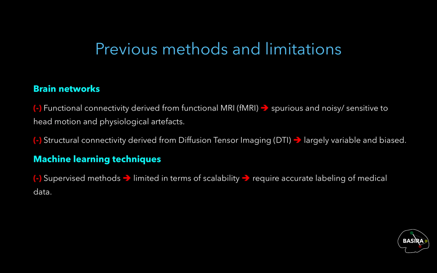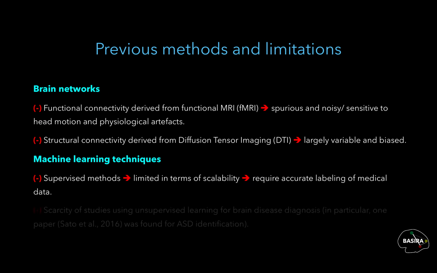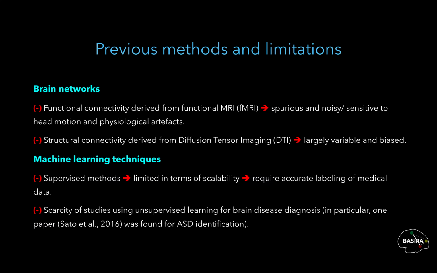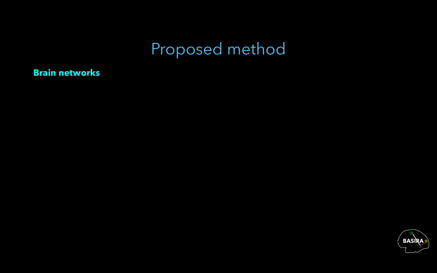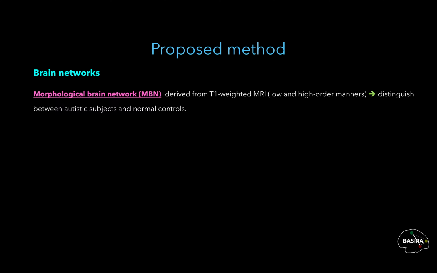On the other hand, machine learning methods aiming at ASD diagnosis generally fall under the umbrella of supervised methods. However, these can be limited in terms of scalability as they require accurate labeling of medical data. Also, the number of studies using unsupervised learning for brain disease diagnosis is very limited, where only one paper was found for ASD identification.